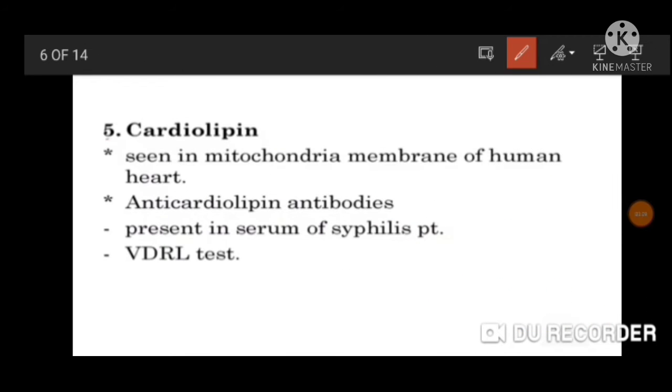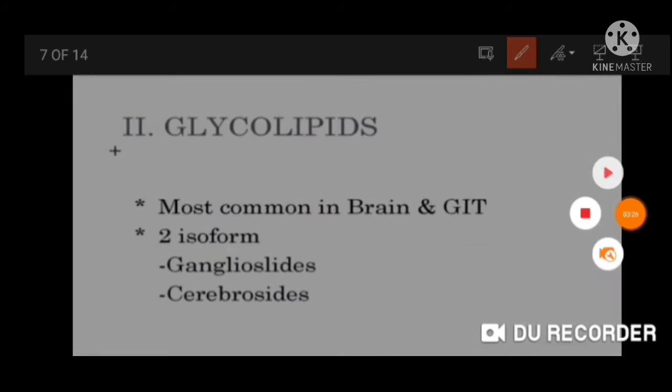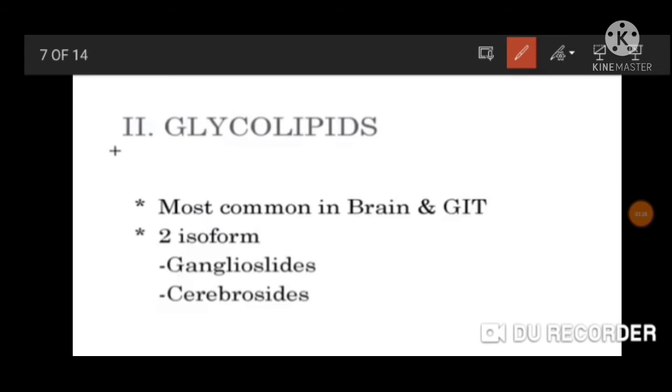The last type of phospholipid is cardiolipin, which is seen in the mitochondrial membrane of the human heart. Anti-cardiolipin antibodies are found in syphilis patients, and this is also used in the VDRL test. Then the second form is glycolipid, which is most common in brain and GIT. It consists of two isoforms, ganglioside and cerebroside.